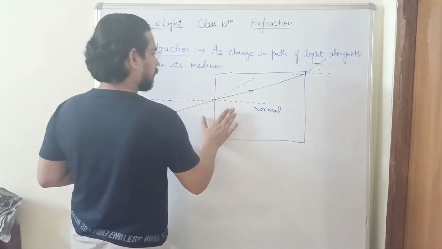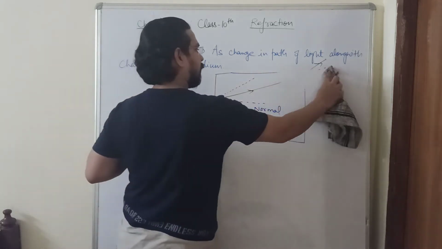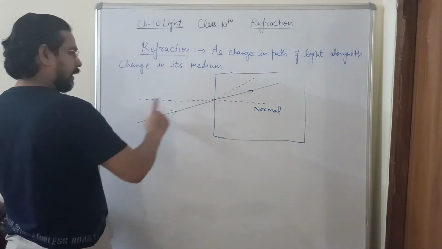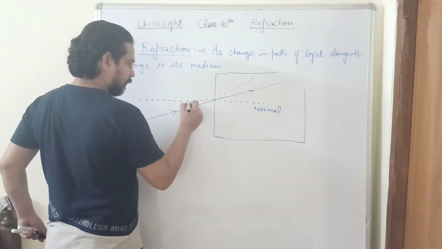So we are going to study refraction here at this point. We will discuss that second part in later classes. So just study refraction at the point where the ray of light is entering the glass slab.